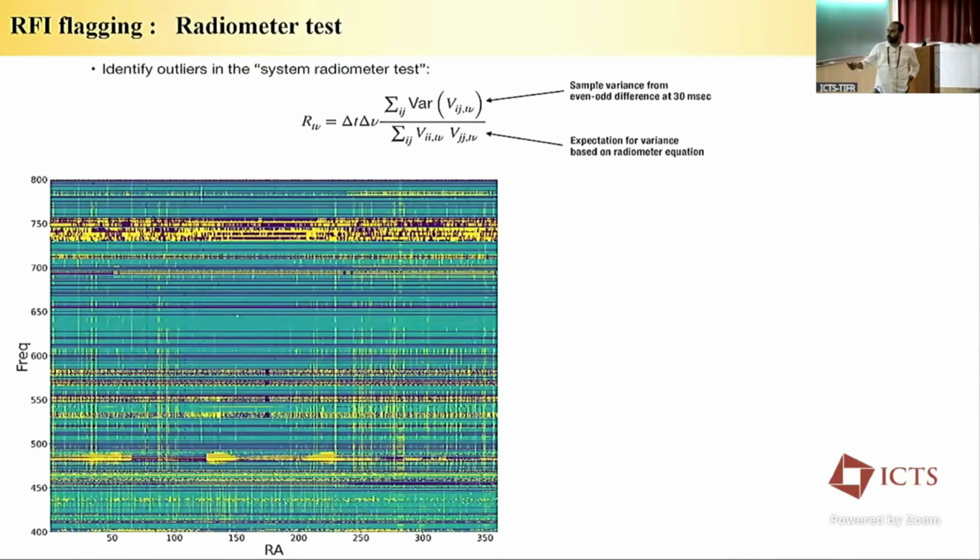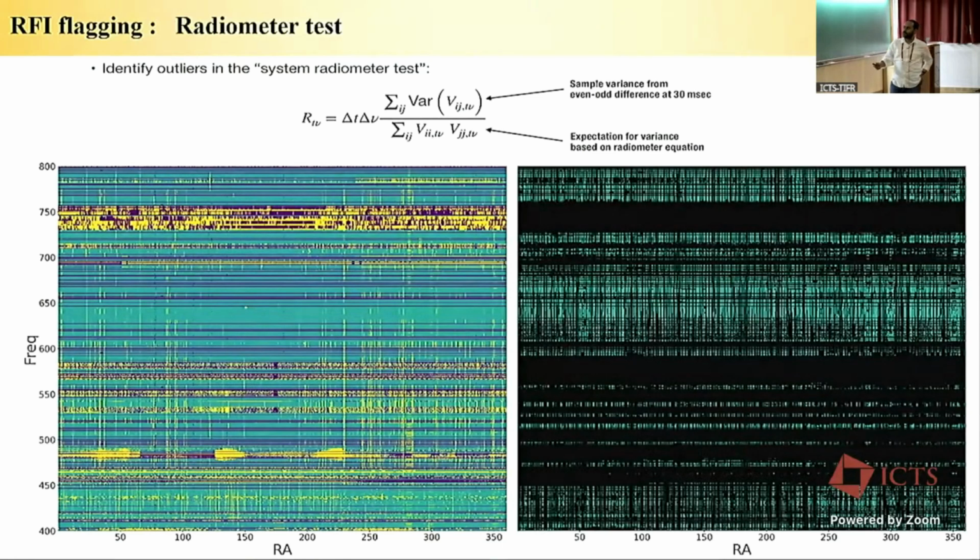And if you just compress this color bar, you also see some sporadic emission coming from the same satellite along this region also. However, based on this metric, we identify all of this and then we flag it. So we get rid of most of this RFI here in the left panel and we go to here. This is our second algorithm.